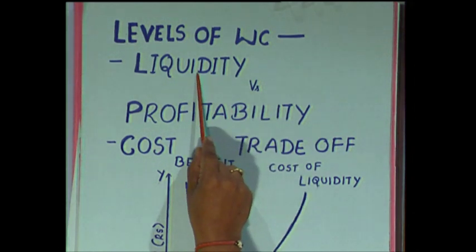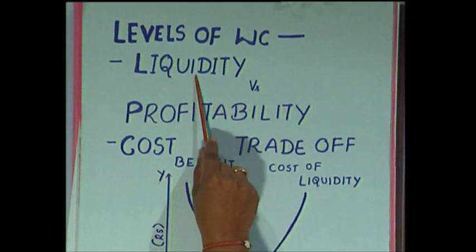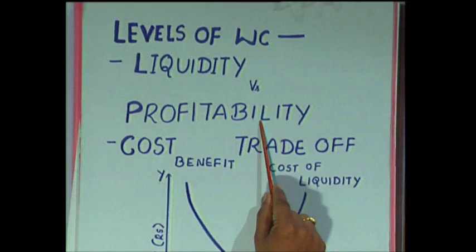When you have more working capital, in the sense that you have more current assets, there will not be any problem in converting into cash and then paying the current obligations. But the problem is the funds are being blocked in the form of current assets, that is, in the form of stock of raw material, stock of finished goods, and debtors, as a result of which this amount is not available to you. If this amount were available to you, you would have invested it somewhere and got a return. That return you are foregoing. So, if you want more liquidity, your profitability will be less. At the same time, if you want more profitability, your liquidity will be less. So, you have to make a trade-off between liquidity and profitability.